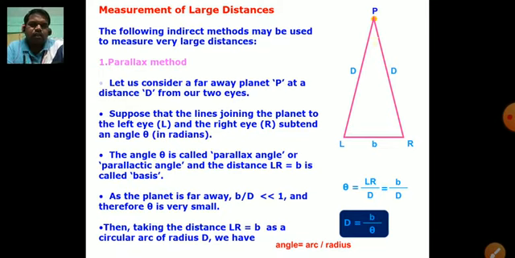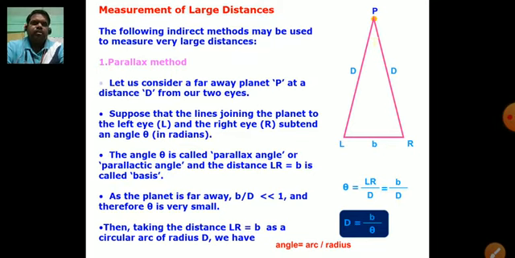So by transferring theta across, we get capital D is equal to small b upon theta. So this capital D is what? This is the distance of the planet from the observer, which is on the surface of Earth.